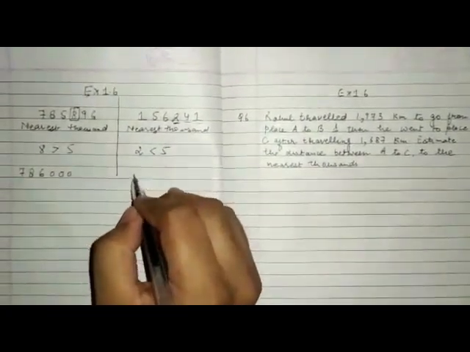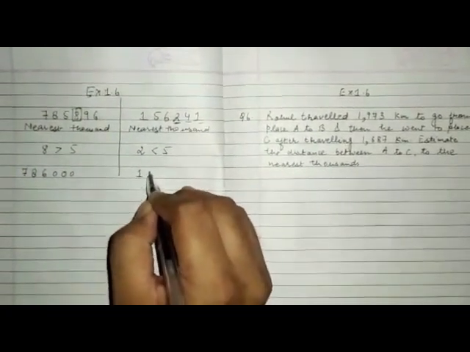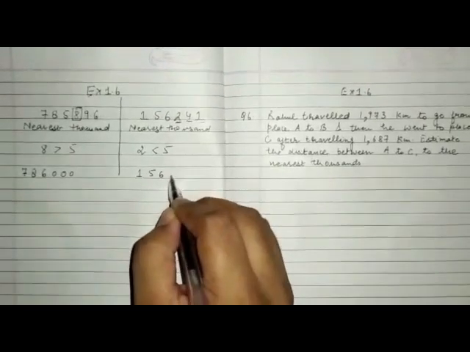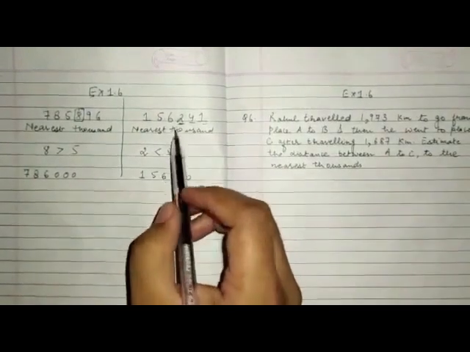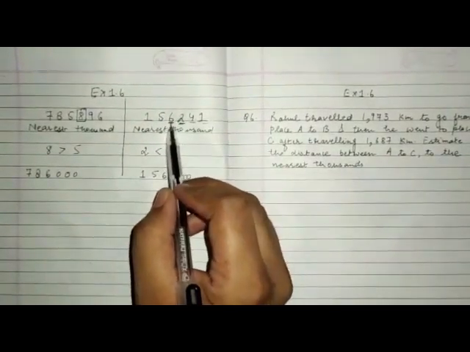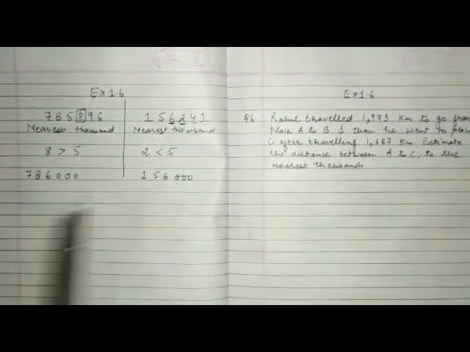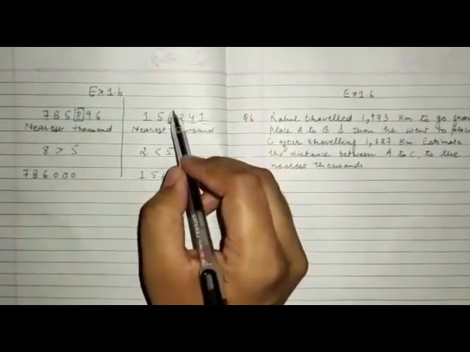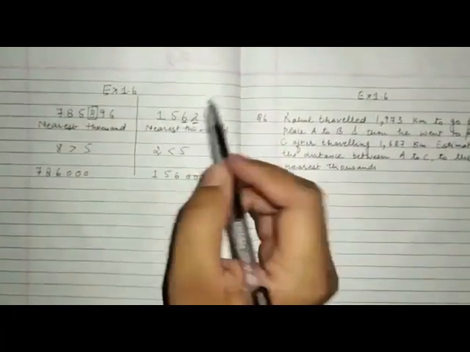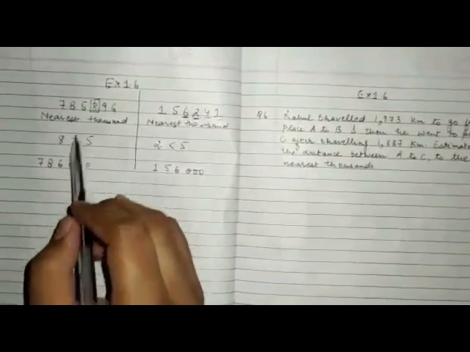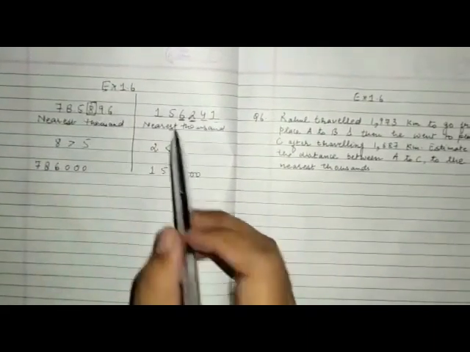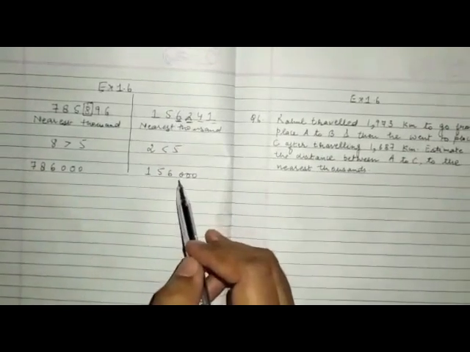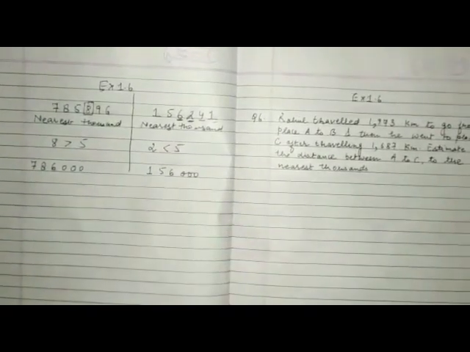Means what will you write? You will write 1, 5, 6, 0, 0, 0. What is the difference in this? This time we are not changing this 1000s place digit here. In downside we are not going to change this digit. In upside we have to increase this digit by 1, and here we have to copy the same ones, and the rest of the digits become 0.